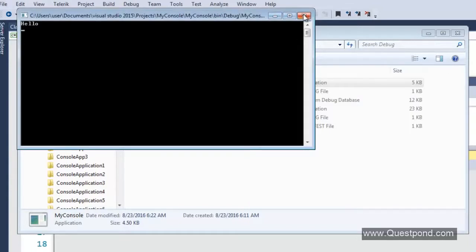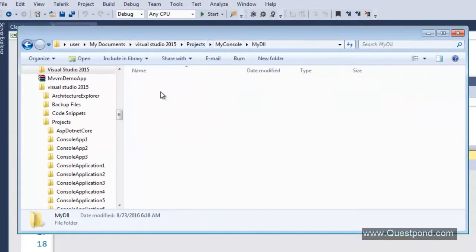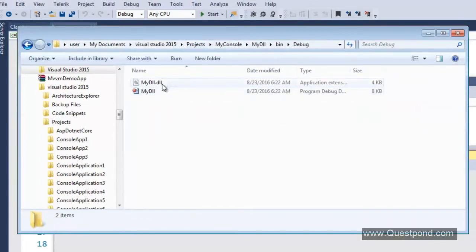But if you see this DLL out here, this my DLL cannot be invoked by himself. He needs a hoster, he needs a consumer who will invoke it. So a DLL will actually run inside some other memory space. There will be a console application, must be, and that console application will consume this DLL and it will run in the address space of that exe.